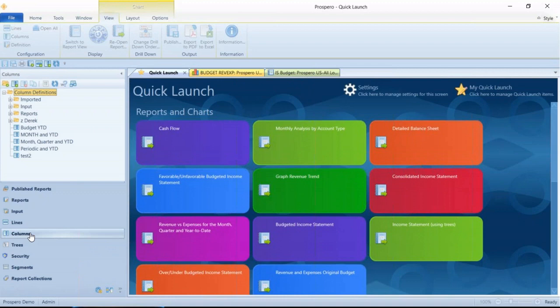Another building block that we use inside Prospero would be our trees. Now, the trees are very similar to how we have the trees inside Microsoft Forecaster. They are a lot different than how we have the trees inside FRX or Management Reporter. So I want to show those to you so that you can get a feel for those.